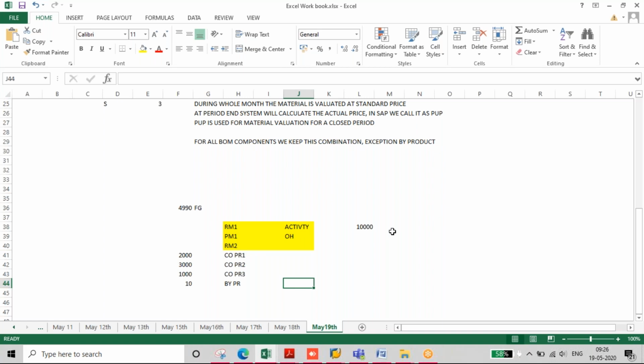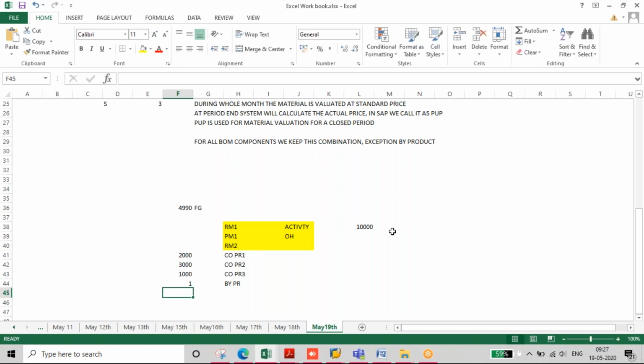So in such cases, you will keep the price control as S and price determination as 2. For example, if you keep price control as S and the price determination as 3 for this material, then at the month end, this 10 will be valued at some different price, let us say 200 or some higher price, and this will be deducted from the co-products or FG. You are getting my point? If you keep 3, the byproduct value will get changed at the month end, but you don't want that.